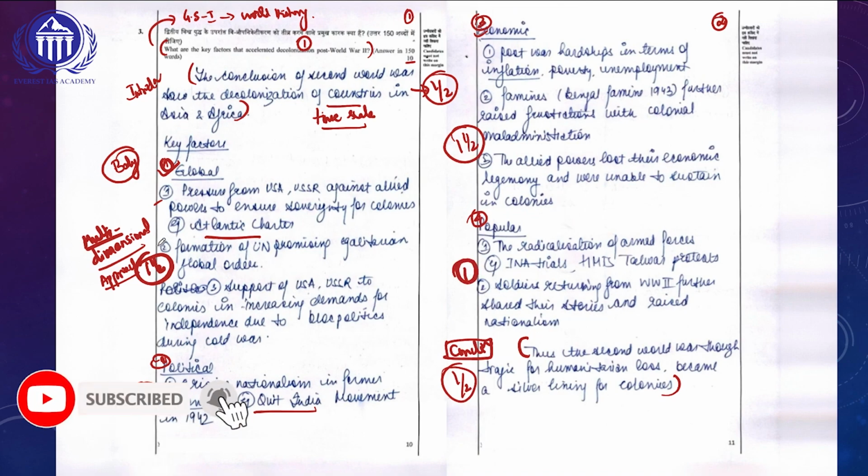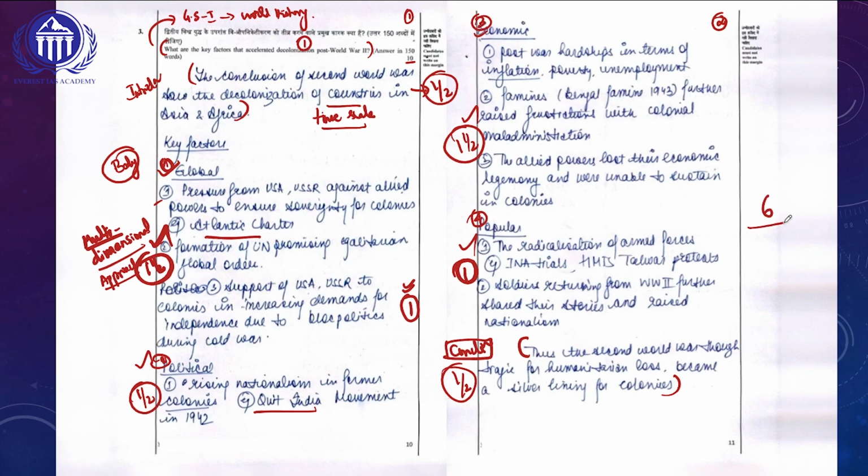So overall, in the body of the answer itself, she has fetched 1.5 plus half, 2, then 3.5, plus 4.5 marks. And for writing the overall examples in a better manner, she will be getting an additional 1 mark for the value addition she has done. So 5.5 marks for the body of the answer, and for introduction and conclusion, she got 1 mark. So overall, she got 6 marks for the 10-marker question.